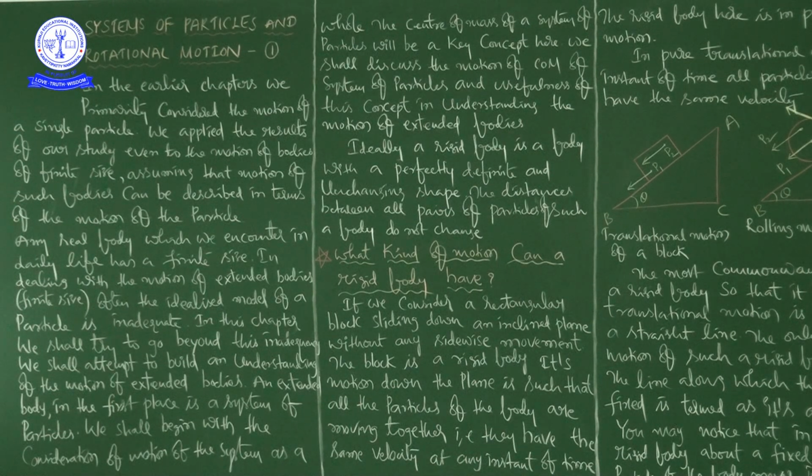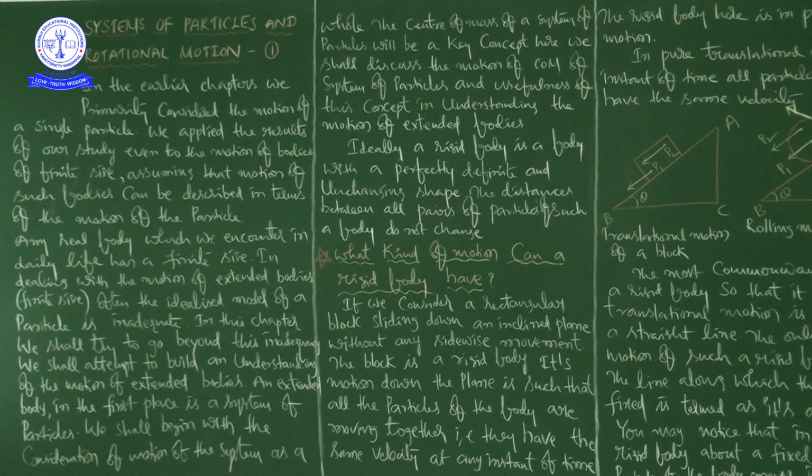So we cannot say that something is a perfectly rigid body, that is not possible to say. But through comparison we decide what is a rigid body. And here he is giving the important information about a rigid body: a rigid body is a body with a perfectly definite and unchanging shape.